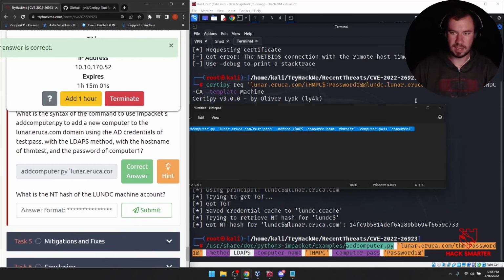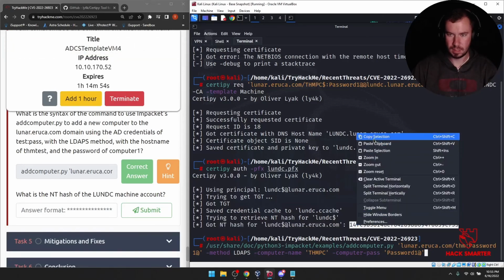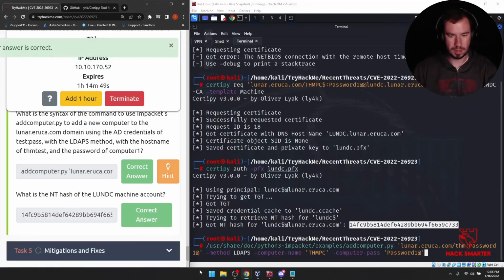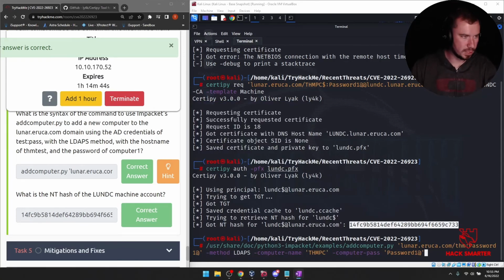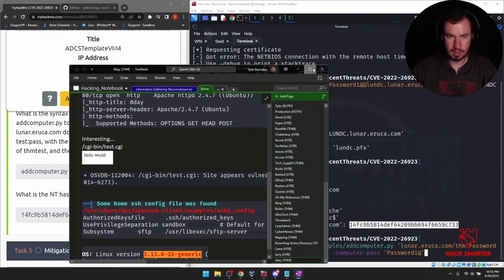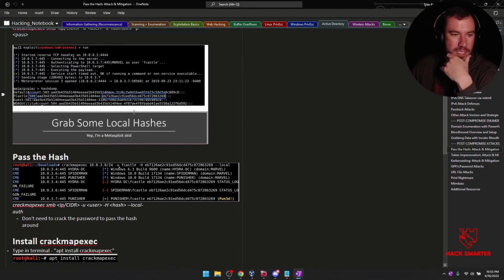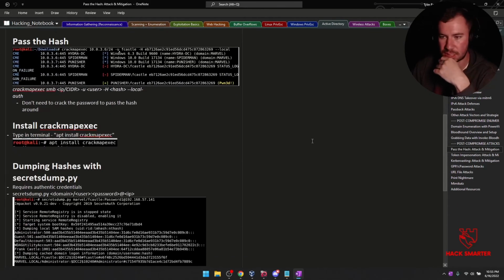Boom. What is the NTLM hash of the domain controller account? That's right there. That's our keys to the kingdom, essentially. That's how we could do a golden ticket attack, I believe is what it would be called. I'm just going to pull up my notes because I believe that's what you would use that for. Pull up my sweet little hacking notes and let's look at it together. So if I go to my Active Directory here and pass the hash, pass the password, grab some local hashes.